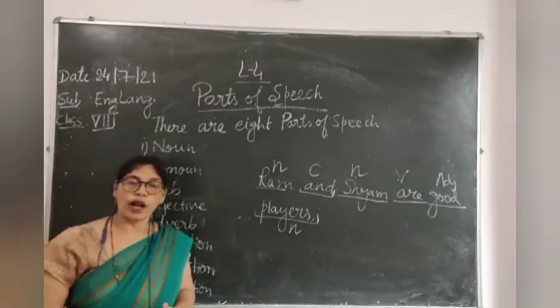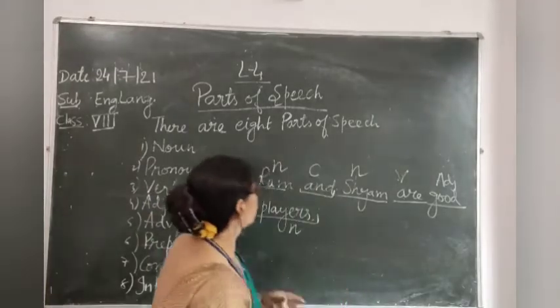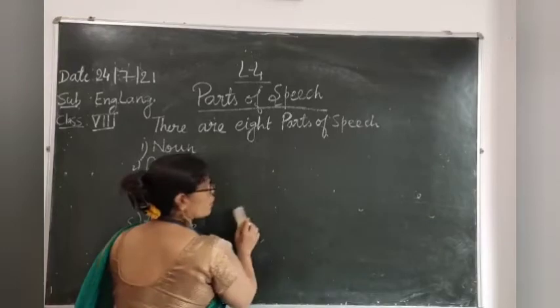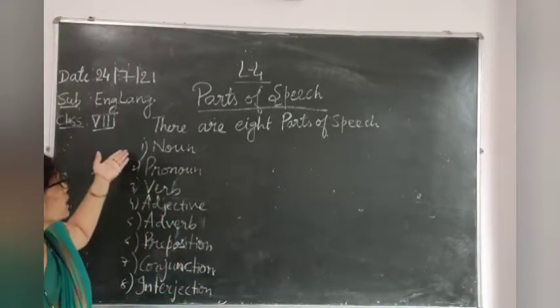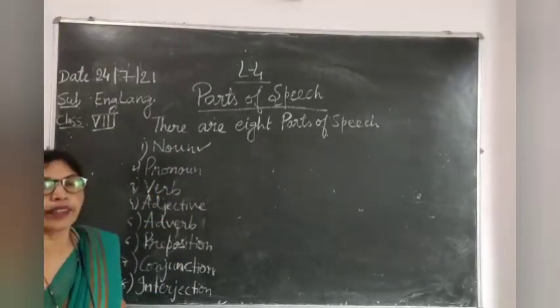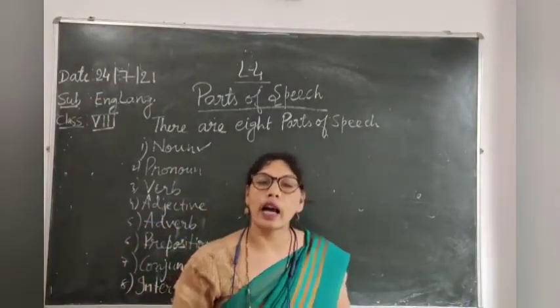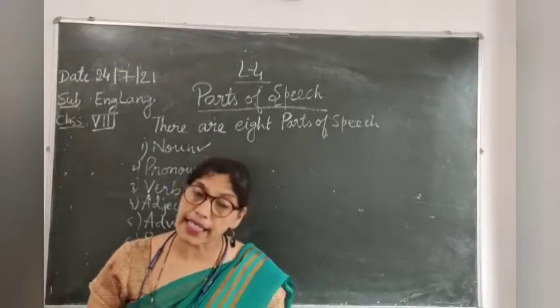So children, I hope what parts of speech are is now clear to you. Okay. Now, one by one, we will take the parts of speech separately and study them. The very first part is noun. In very small classes, you have been taught what nouns are. You must have also studied it in your previous classes.